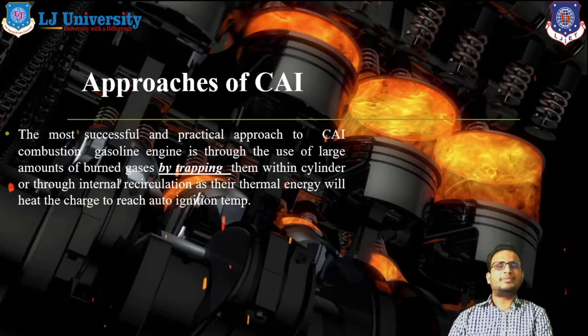Okay, so with the help of this valve timing you can trap exhaust gases in particular cylinders. With the help of these trapped gases you can achieve the required temperature, and with this required temperature you can get auto ignition directly in the combustion engine.